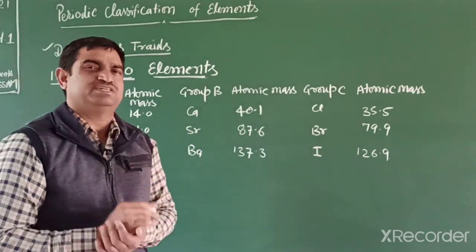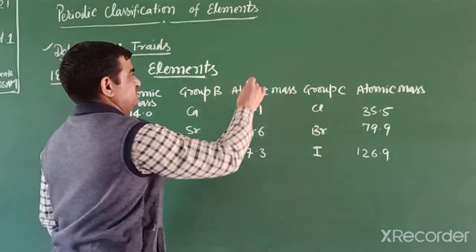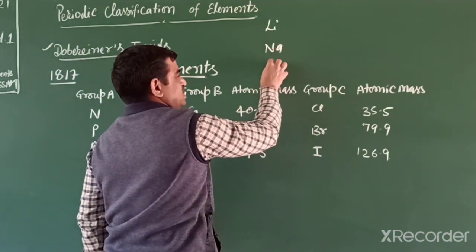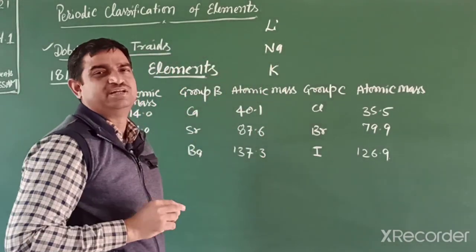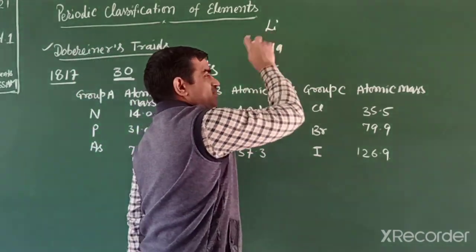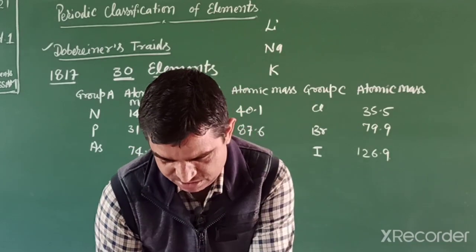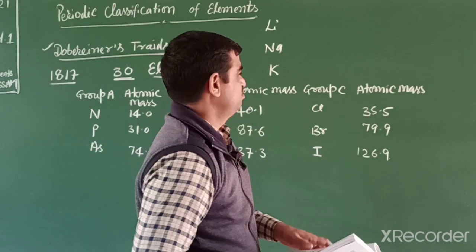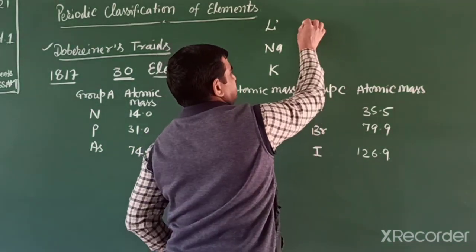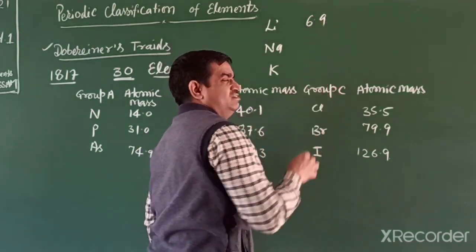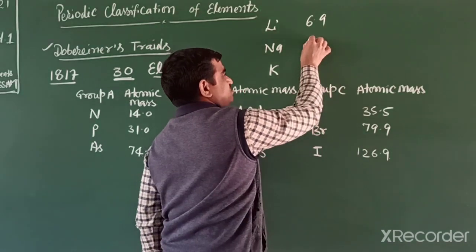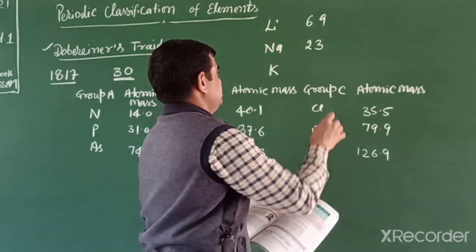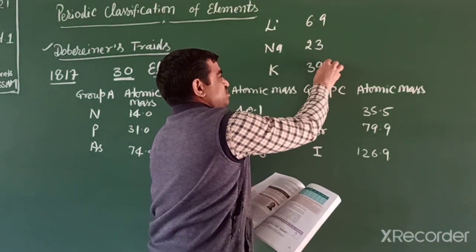He took the first example: lithium, sodium and potassium, these three elements. Students, lithium's atomic mass you can find in your NCERT book, that is 6.9, sodium's mass is 23.0 and potassium's mass is 39.1.